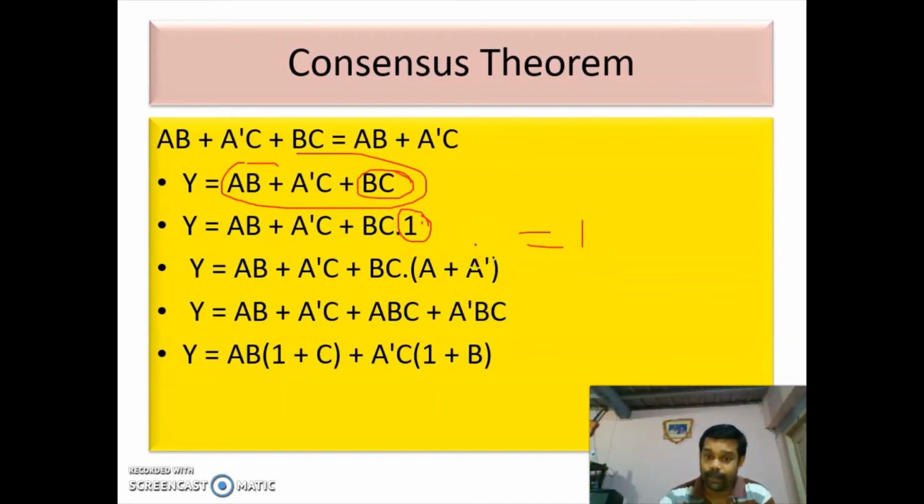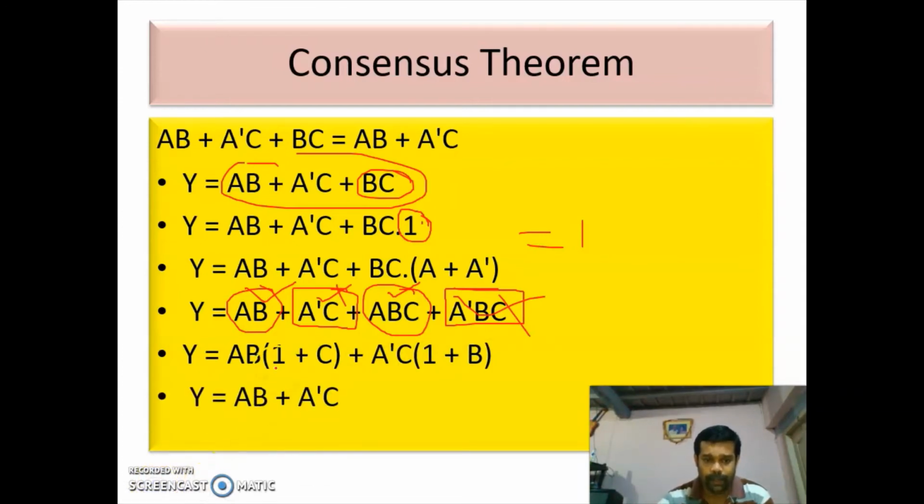Why we are putting A plus A bar means, here you already have the variables B and C, so we are introducing the variable A. Then we are multiplying and writing A and ABC nearer, and this A bar BC and A bar BC nearer. Then from this term and this term you take AB common, so we will get 1 plus C. And from this term and this term you take A bar C common, so you will get A plus B.